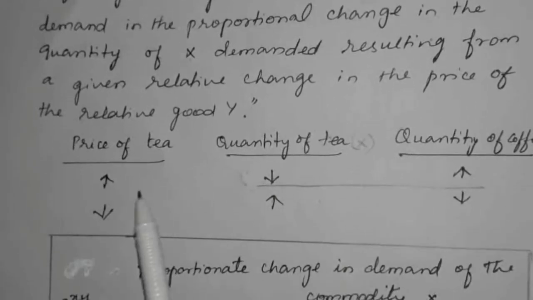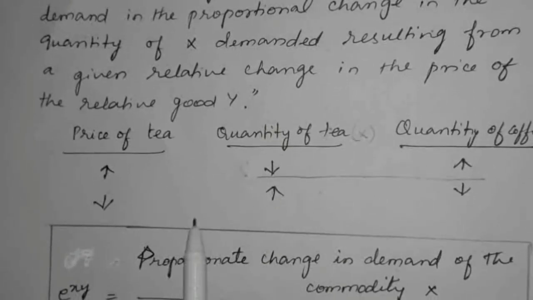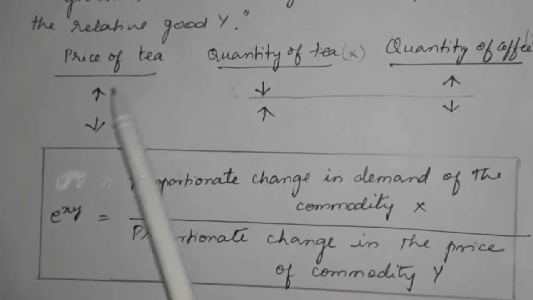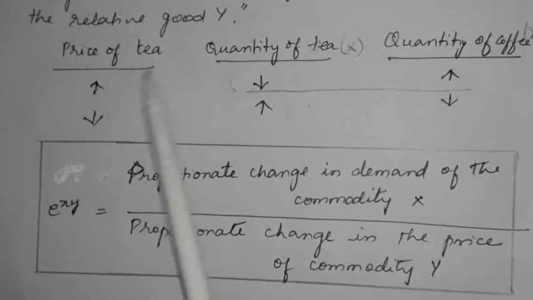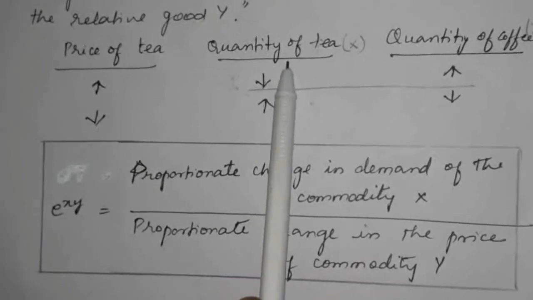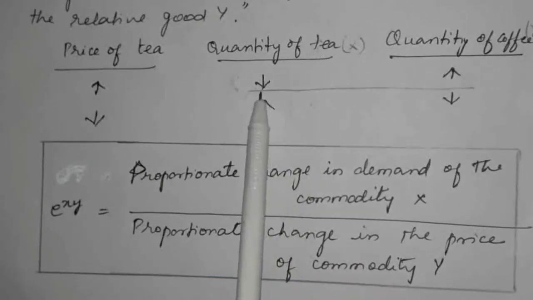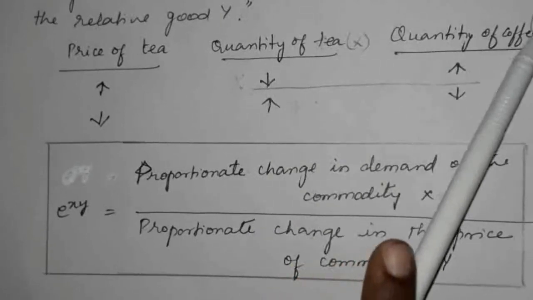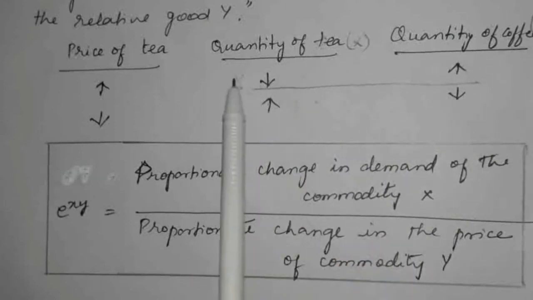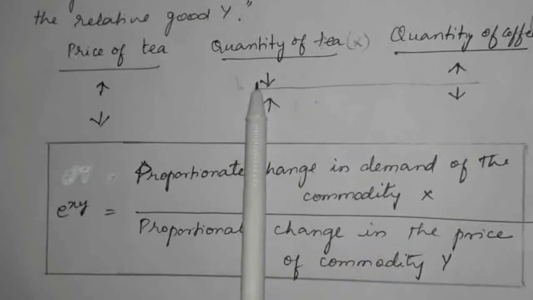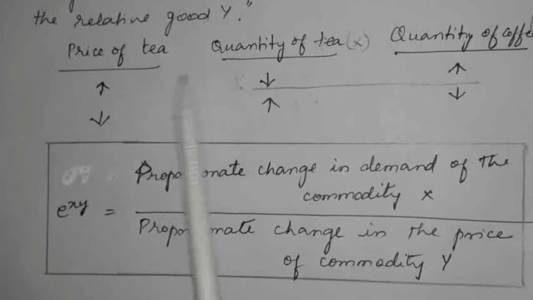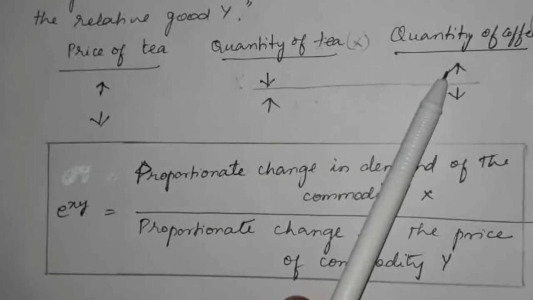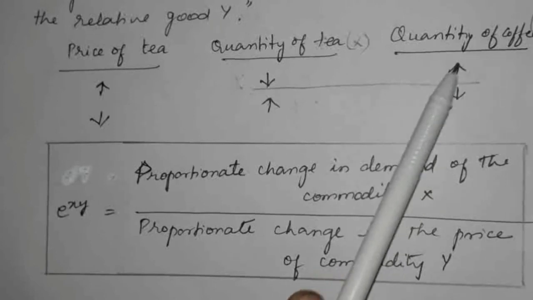Here I have taken the substitute goods, tea and coffee. If the price of tea is increased, what happens? The quantity demanded of tea will be reduced. That is known as X. Another commodity is Y. If the consumer does not prefer tea because of its high price, they switch over to coffee. So the demand for coffee will be increased.